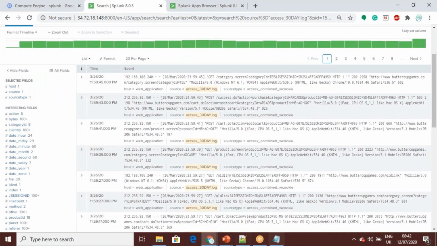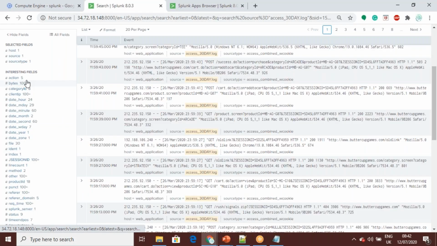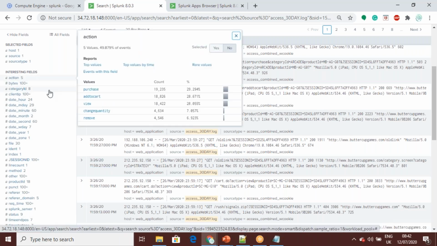From here, interesting fields. It filtered. It read the log and it gave many things. Actually, you can see the interesting fields. It filtered the log and created multiple fields. You see action. What actions happened? Purchase, add to cart, view, change quantity, remove. These are the activities that happened.